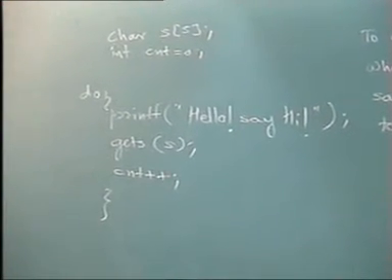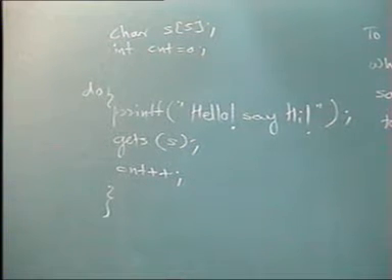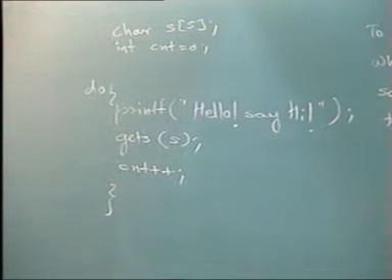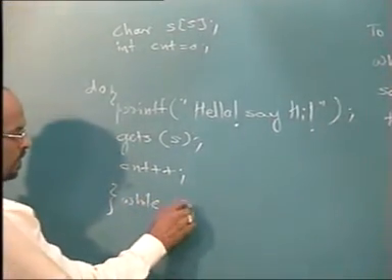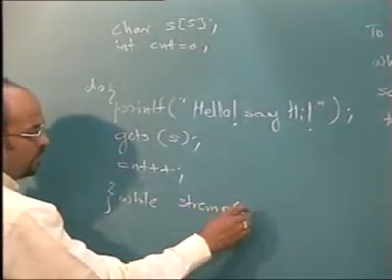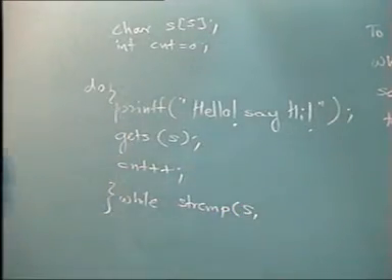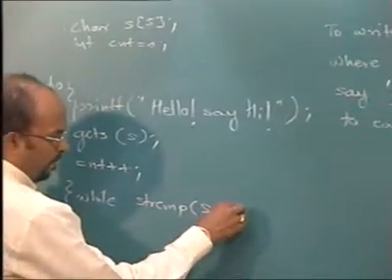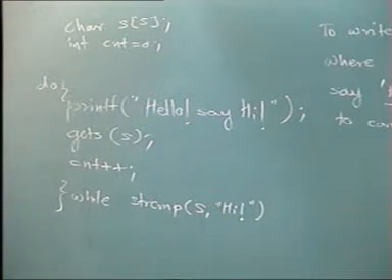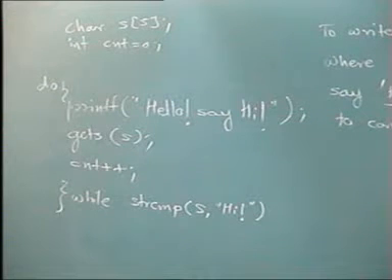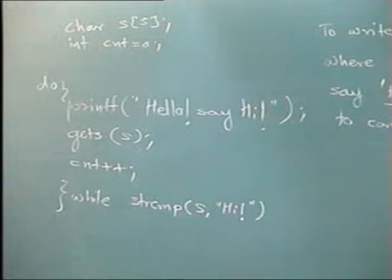User input is stored in array S, and you will have to compare that. So you will say while strcmp s with hi. What does strcmp return? strcmp will return 0 if the 2 strings are equal. And if it returns non-zero, that means the strings are not equal.